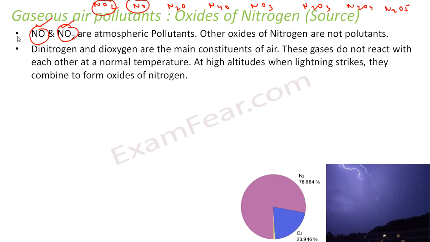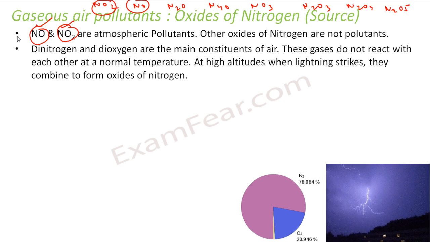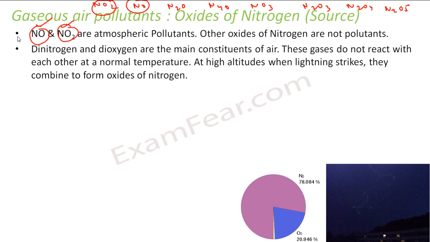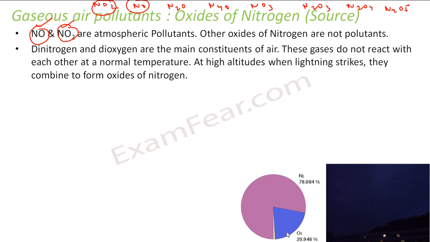Nitrogen and oxygen are major constituents of the atmosphere. 78% of the atmosphere is nitrogen, oxygen is almost 21%, and the remaining 1% is other gases.